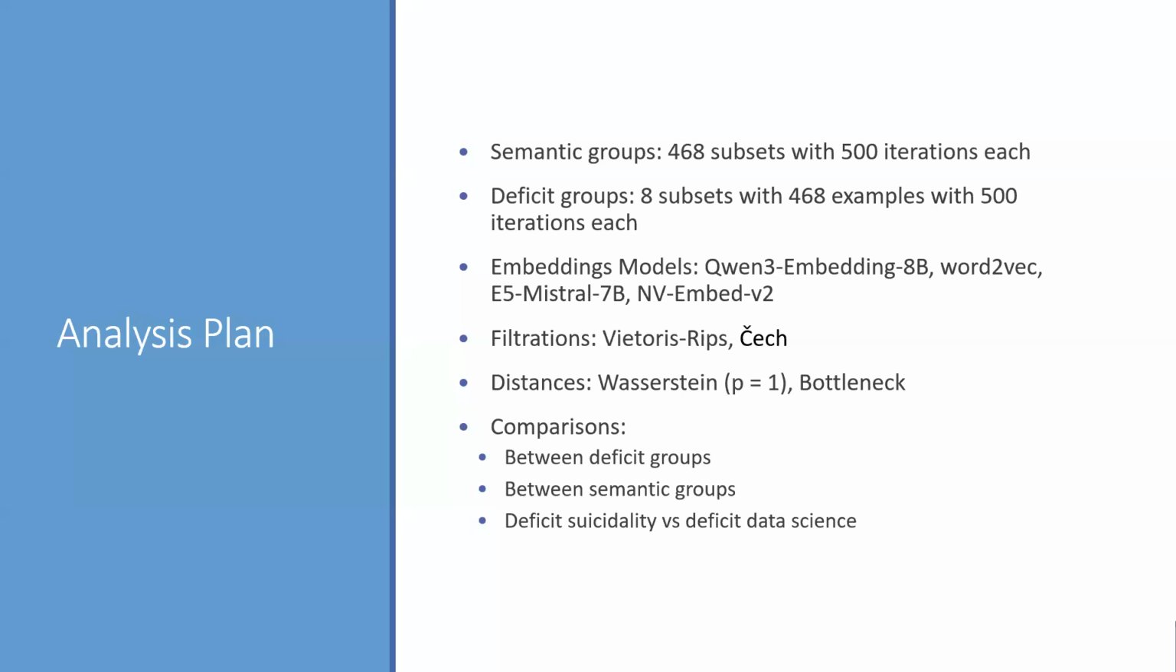So this is the analysis plan. We have semantic groups with 468 subsets with 500 iterations each. We have deficit groups with 8 subsets with 468 examples with 500 iterations each. The embedding models are Qwen3, Word2Vec, E5, and NV. The filtrations are Vietoris-Rips and Čech. The distances are Wasserstein with p equals 1, and bottleneck. Then the comparisons would be between deficit groups, between semantic groups, and then deficit suicidality versus deficit data science.